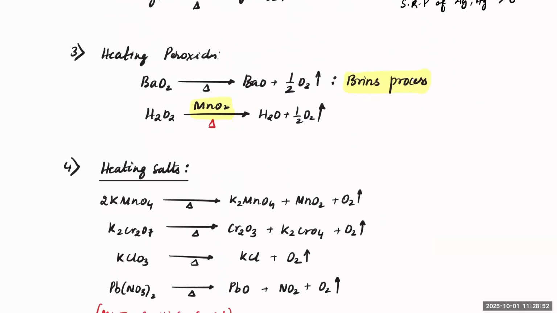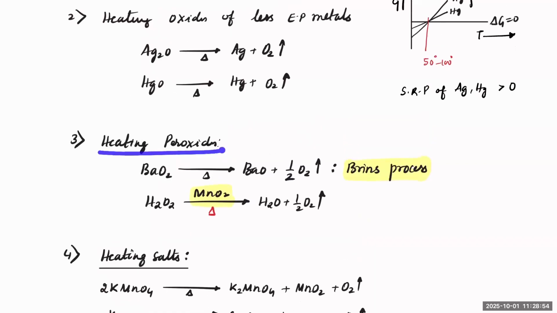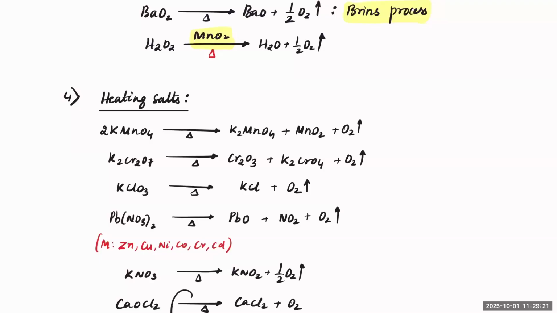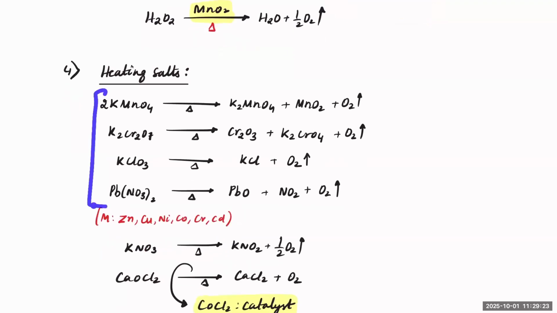Next one is heating peroxides. If you notice BaO2 and H2O2, BaO2 will make BaO plus half O2, and this heating is called Brin's process. Peroxide, when you heat it, will become H2O plus half O2, and it gets enhanced in the presence of MnO2. MnO2 is a catalyst.